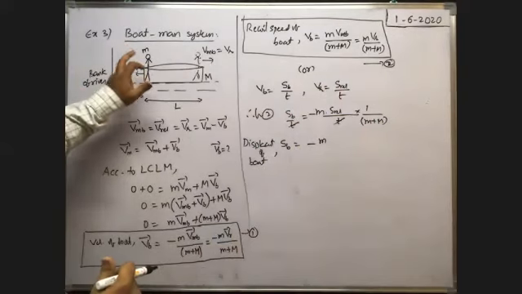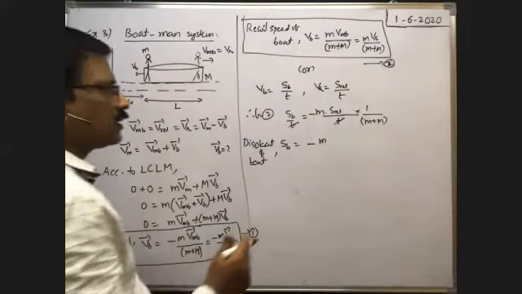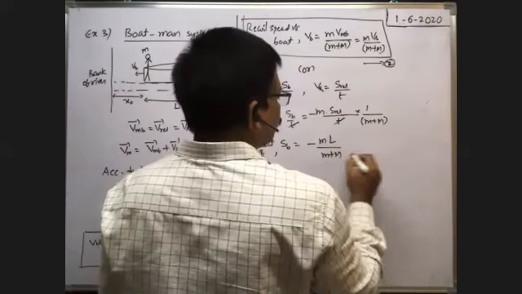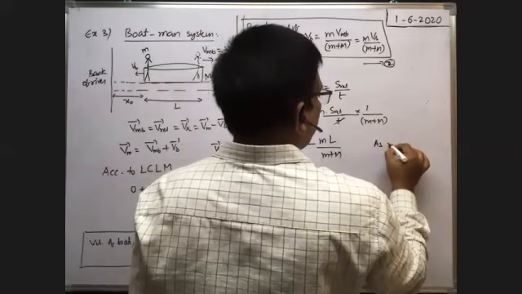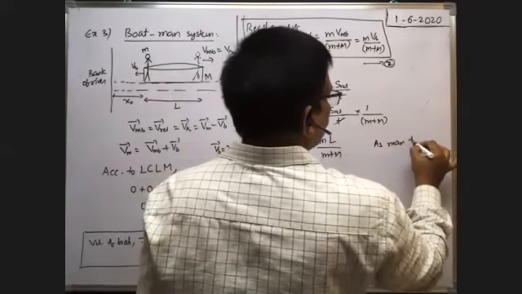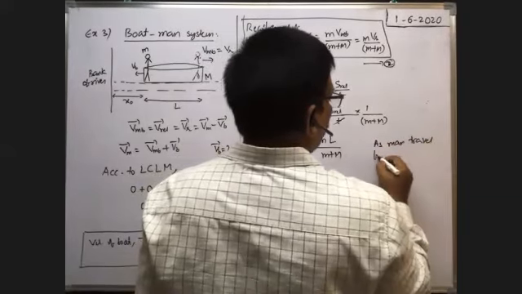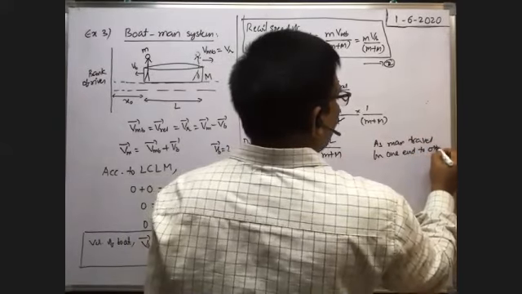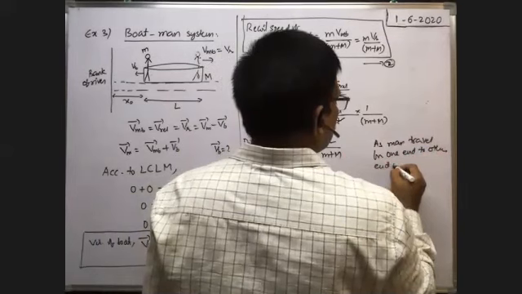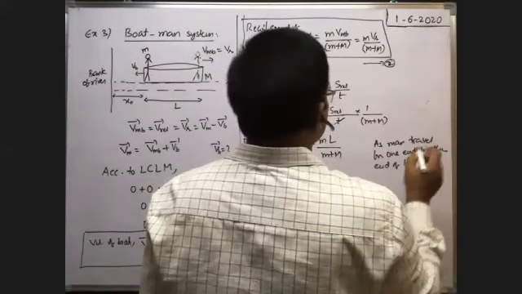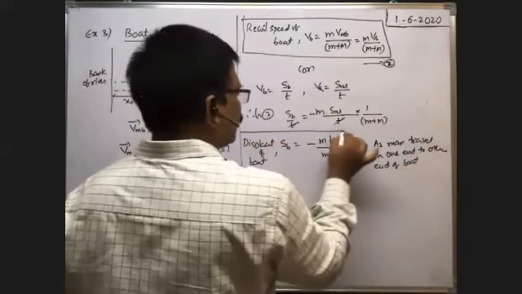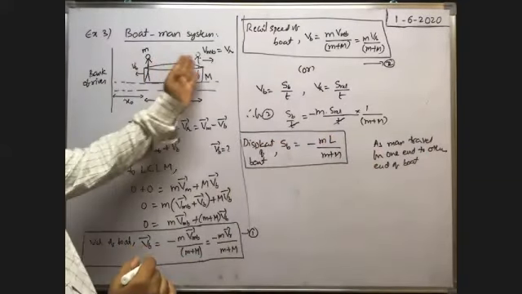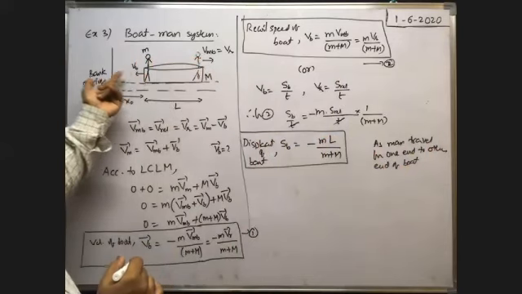When the man travels from one end to the other end of the boat, S relative is equal to L. So this is the displacement of the boat. The minus sign represents that when the man has displacement in the forward direction, the boat will be displaced in the backward direction.